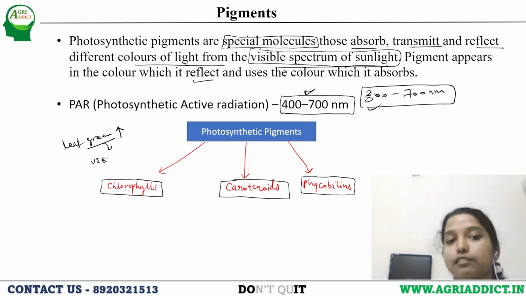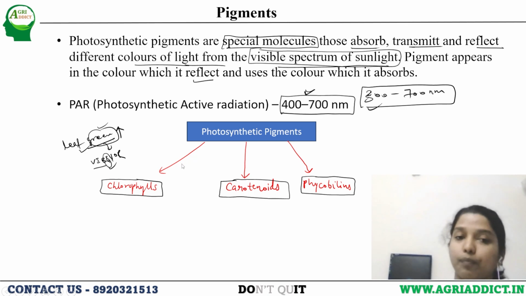When we study VIBGYOR, the green color is getting reflected, and all the others, like violet, indigo, blue, yellow, orange, red, are getting absorbed by this green leaf. That's why the color of the leaf is green. Now comes the photosynthetic pigments. There are three kinds: chlorophylls, the most popular ones, carotenoids and phycobilins.